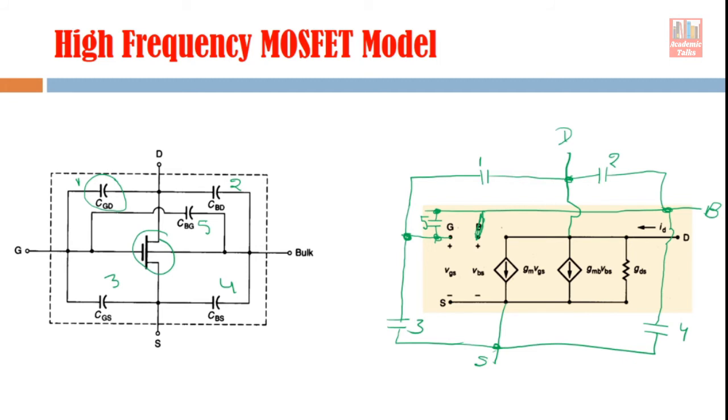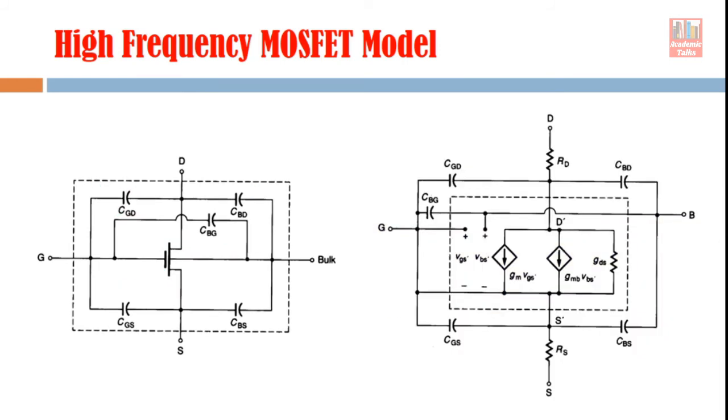So the diagram which is given in your book is more clear, and the diagram is like this. You see here, this component, I'm writing number 1 here, this is bulk source. There is one mistake here in this diagram. I will tell you which mistake is there. Then this is the third component, this bulk drain, and this bulk gate, this 5, is shown here like this. This is gate and this is bulk line, right?